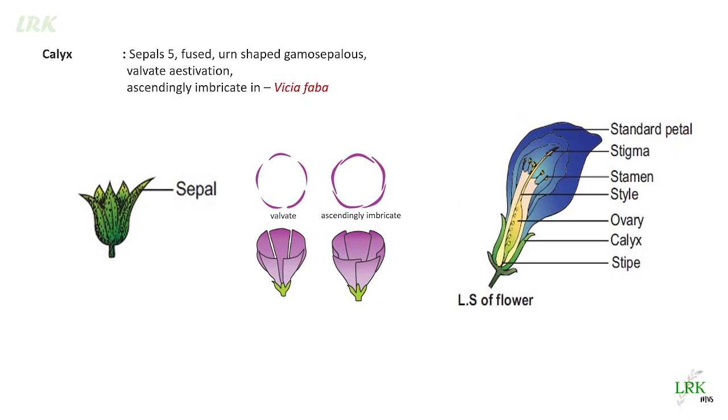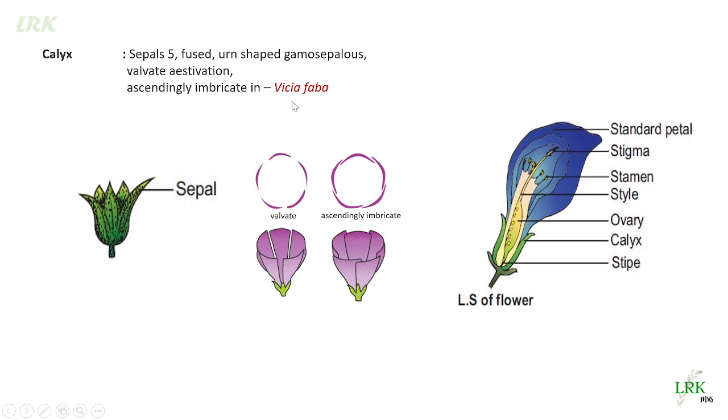Sepals fuse, gamosepalous condition is seen. Then the estivation is valvate. What is estivation? Estivation is the arrangement of floral parts in bud condition. In valvate estivation, the edges of the sepals just touch each other, they do not overlap. Such an arrangement is known as valvate estivation.